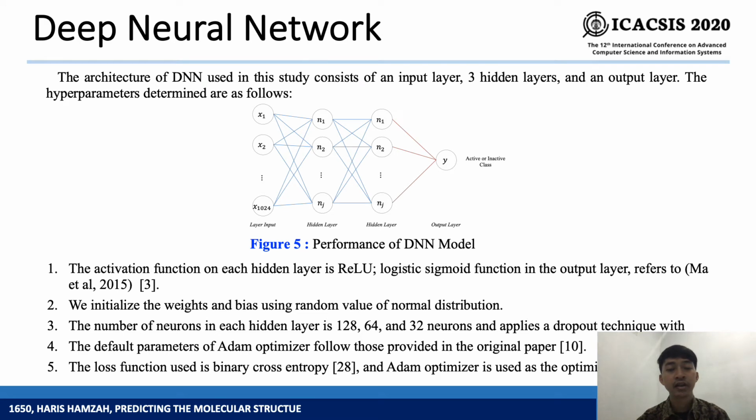Deep neural network is a method to predict the molecular structure as active or inactive compounds. The results of feature extraction in the previous stage are used as input in the machine learning stage. The deep learning method is used to predict active and inactive compounds of DPP-4 inhibitors. There are several hyperparameters defined in building the DNN architecture, including the activation function, initial weight, number of neurons for each hidden layer, optimizer, and regularization techniques. These hyperparameters can be seen in this slide.